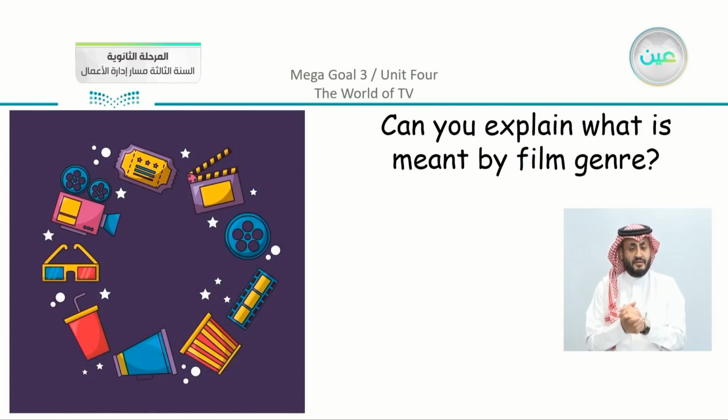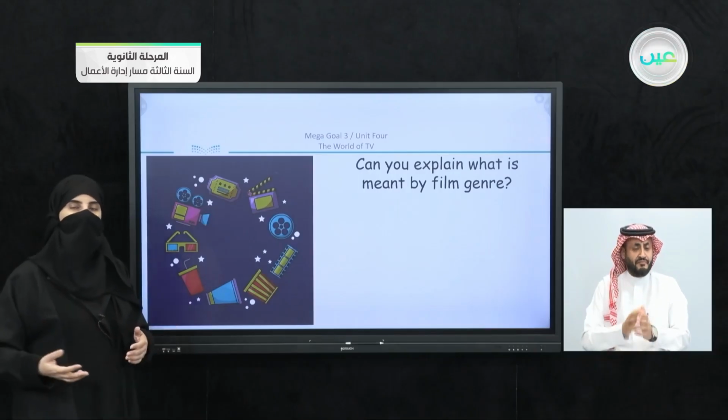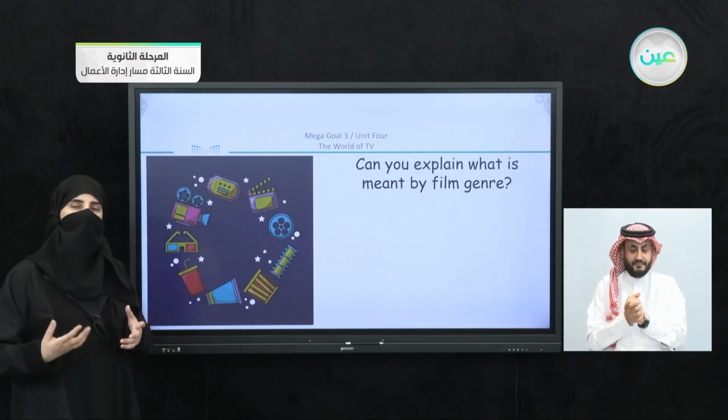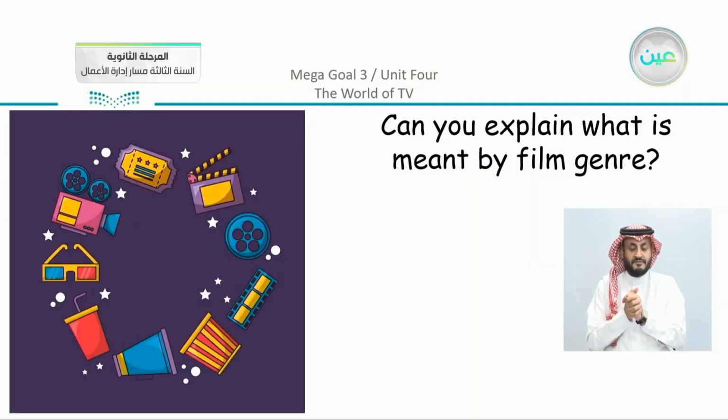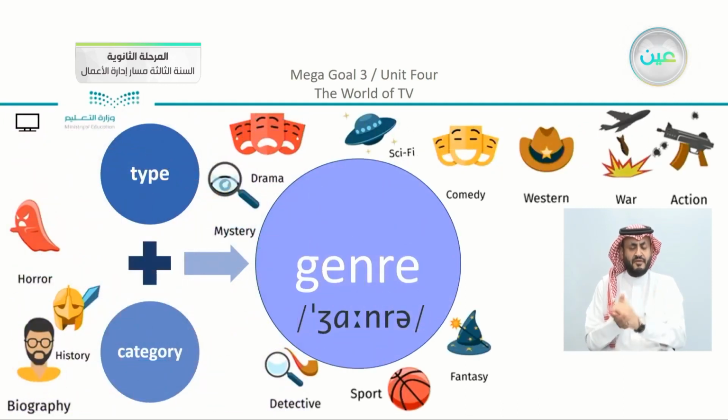Can you explain what is meant by a film genre? Now, we mentioned the word category several times, and you understood the idea or the concept of different kinds of movies. Now, this is actually what we can call a film genre. A genre here is a type or a category. You can see that we have all the types that we had just followed up, and we can also add something different, like, for example, fantasy or mystery and so on. Now, these are different genres or different types or categories. Okay, so they are all correct.